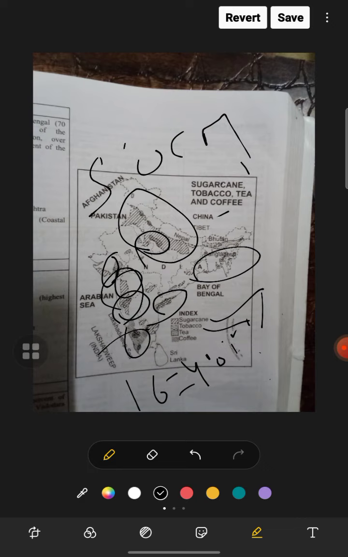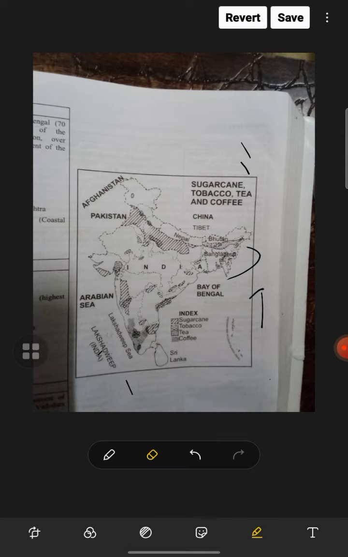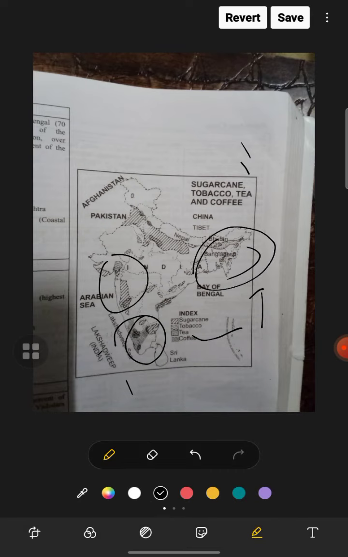Okay, now we are going to discuss some plantation crops, like tea. So tea is here, you can see this area, some very little of that area.